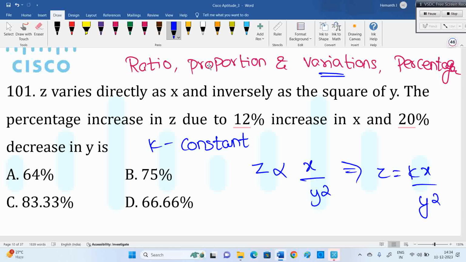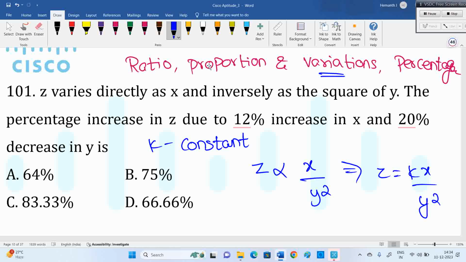Okay, fine. Now, percentage is involved. What is the percentage increase in z if there is a 12% increase in x? x is the numerator, so when x increases, z automatically increases, directly proportional. When y decreases also, z increases. Y is in the denominator, inversely: if y increases, z will decrease. But here y is decreasing, so automatically z will increase. It's not directly percentages either, because the denominator is y square.